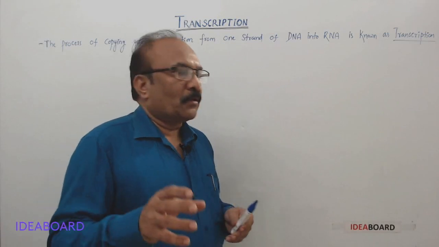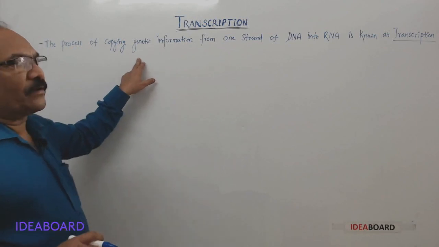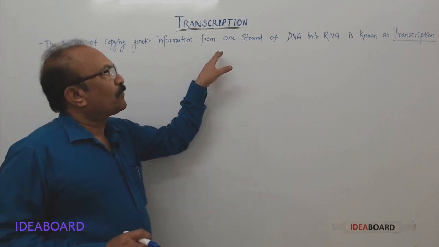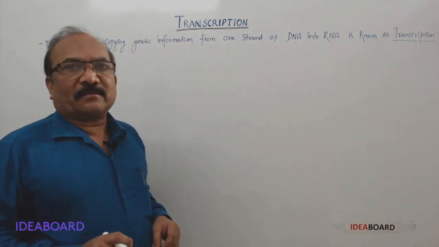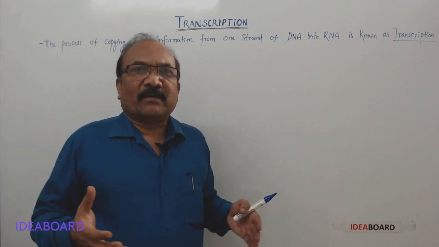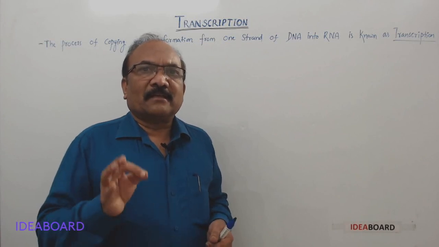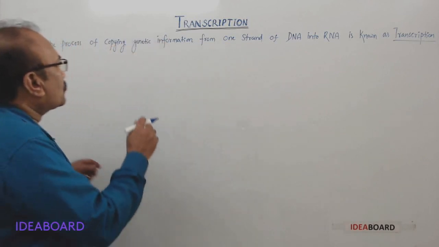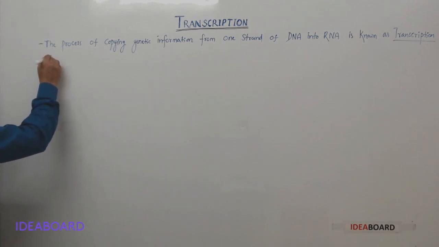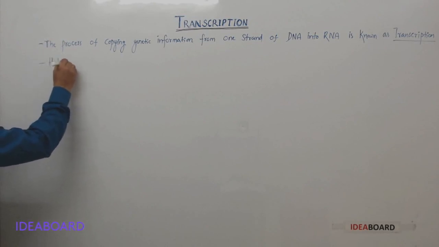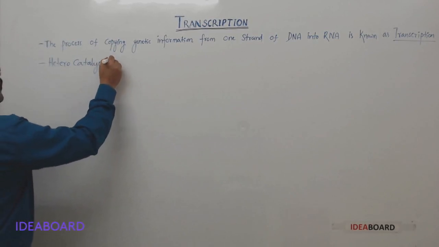So what is transcription? The process of copying genetic information from one strand of DNA into RNA is known as transcription. Or in simpler words, we can say that the formation of RNA from DNA is called transcription. So this is also called heterocatalysis, or transcription.